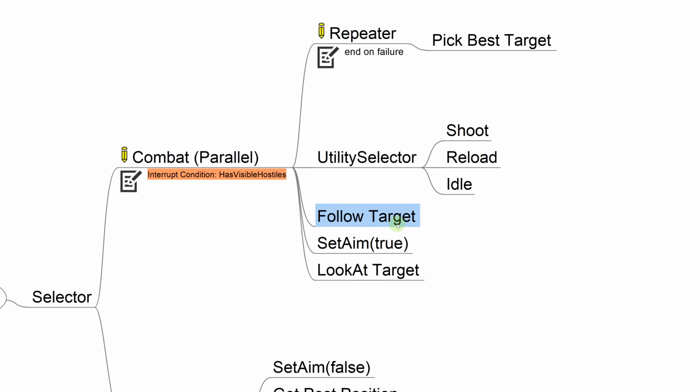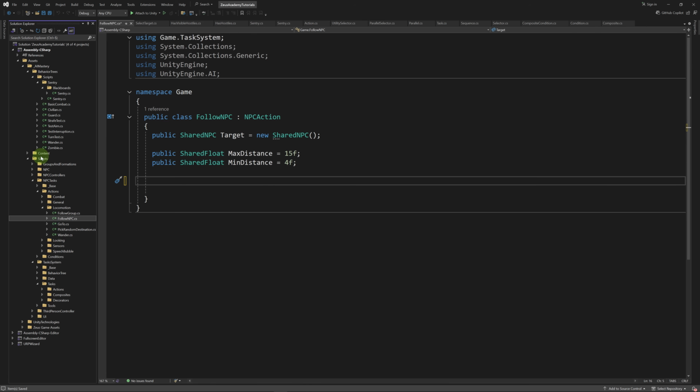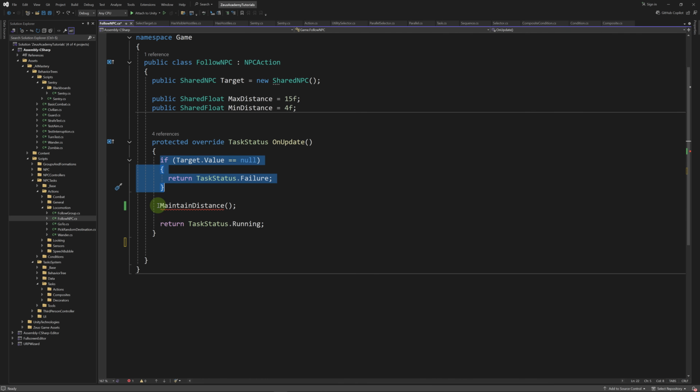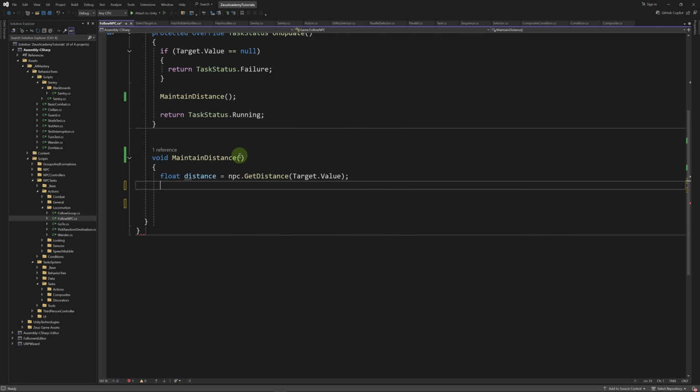Now let's implement the follow target action. In scripts, NPC tasks, actions, locomotion, let's add a follow NPC action. Here we'll have a target shared NPC and two parameters, max distance and mean distance. The NPC will try to maintain this distance from the target. In the onUpdate method, if target is null, we're going to fail. Otherwise, we're going to call a maintain distance method. Then we're going to return the running status. Now let's define the maintain distance method.